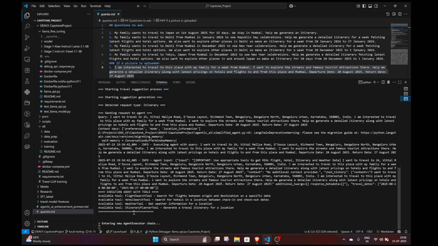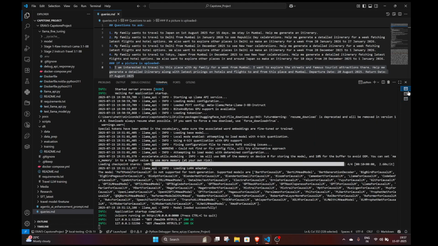As you can see, a new agent executor chain is started. The agent is a LangChain agent, which has access to specific tools. So as you can see, there are 4 tools that I have added. There's a flight search tool, there's a hotel search tool, there's a weather tool, and itinerary planner tool. And the backbone or the main LLM engine of this is our Llama API.